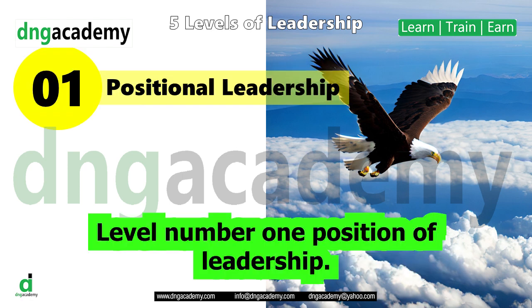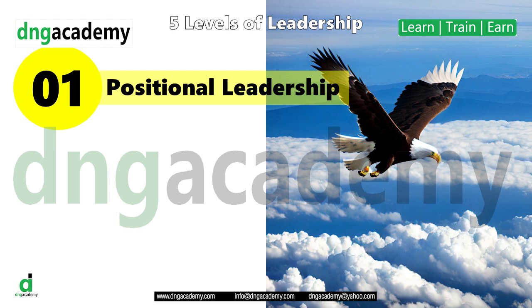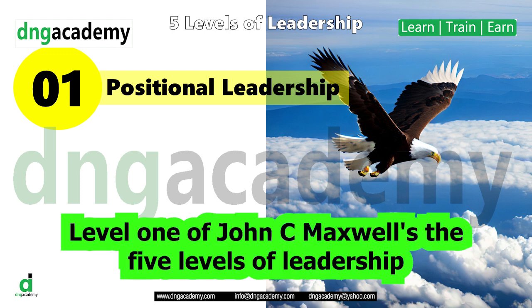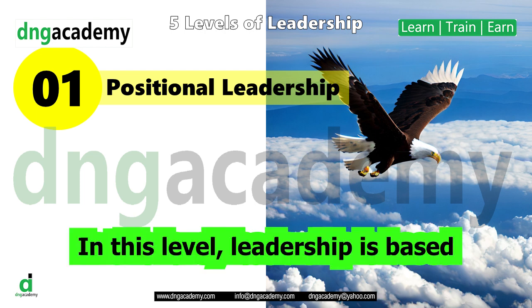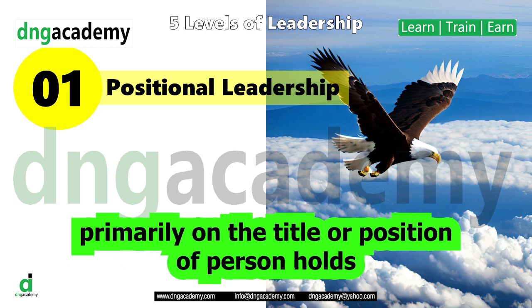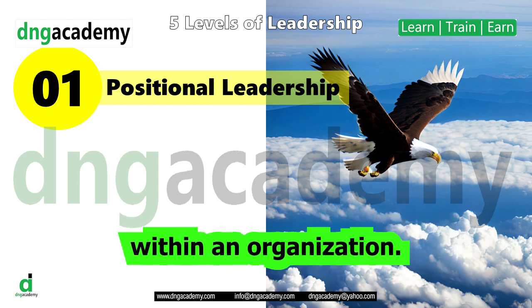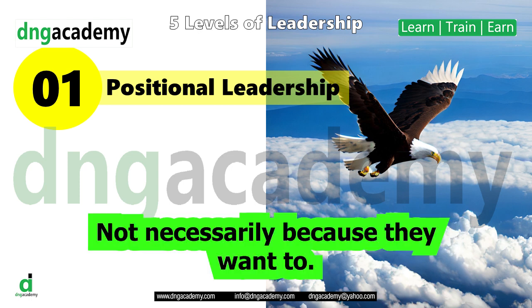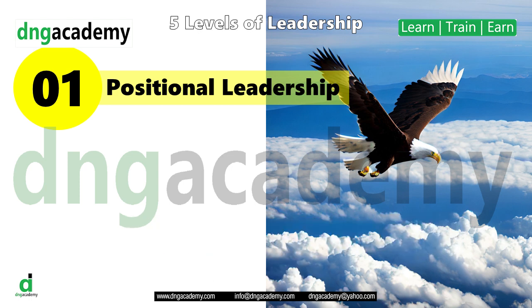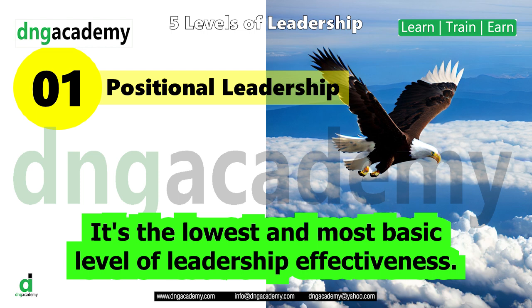Level number 1: Positional leadership. Level 1 of John C. Maxwell's The 5 Levels of Leadership is called positional leadership. In this level, leadership is based primarily on the title or position a person holds within an organization. People follow you because they have to, not necessarily because they want to. It's the lowest and most basic level of leadership effectiveness.